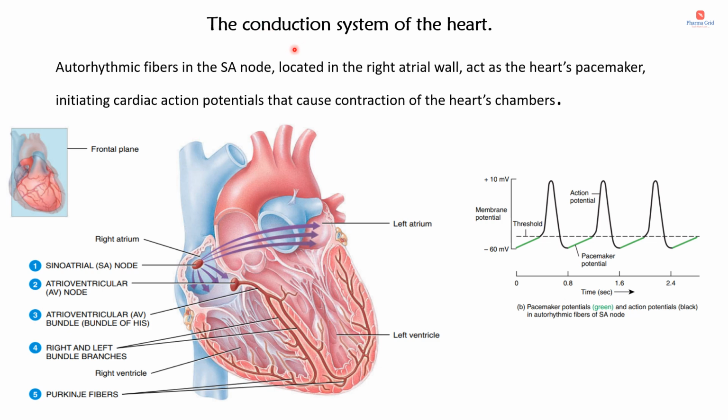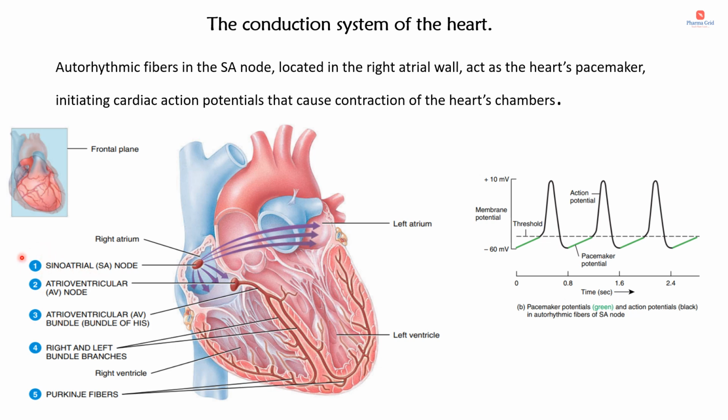So the conduction system of the heart is again simplified here. Autorhythmic fibers in the SA node, located in the right atrial wall, act as the heart's pacemaker, initiating cardiac action potentials that cause contraction of the heart's chambers. We know that our heart has four chambers: the right atrium and left atrium, the right ventricle and left ventricle. And here they have mentioned the sequence of how the cardiac action potentials are propagated through the conduction system.